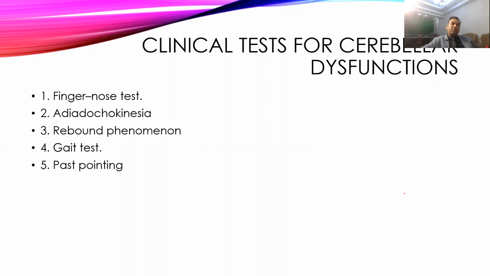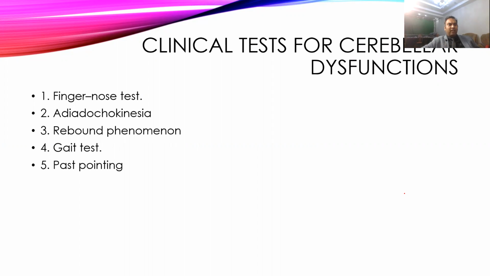If it is not done properly, we call the finger nose test positive. If it is positive with open eyes, a cerebellar lesion is there. If it is positive with closed eyes but negative with open eyes, then a sensory disturbance is there. And if the test is negative, it's normal.